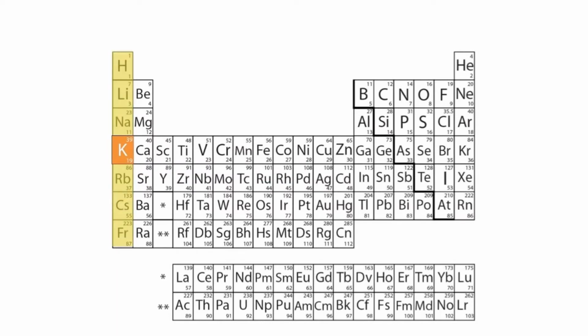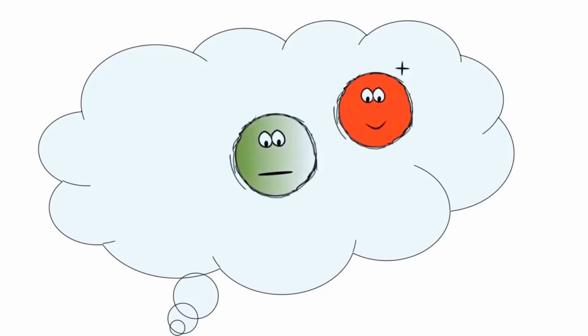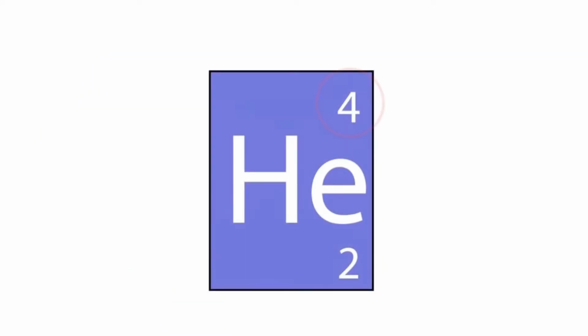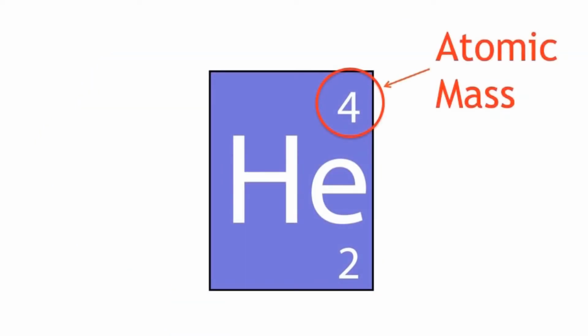In the 1800s, not a lot was known about the elements. Protons, neutrons, and electrons weren't even an idea. So the only logical way to order the elements was by order of their atomic mass.